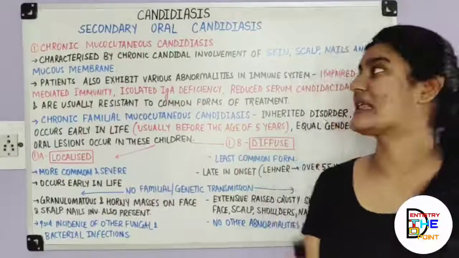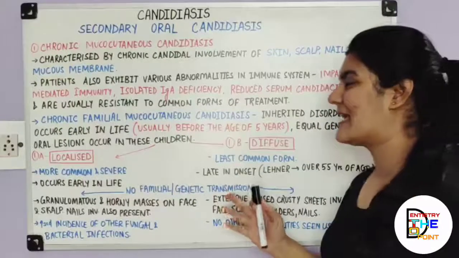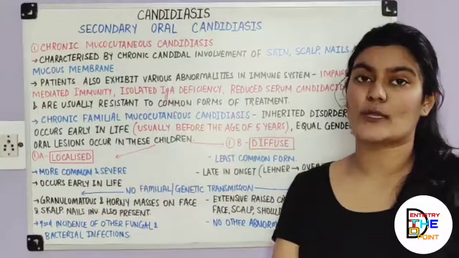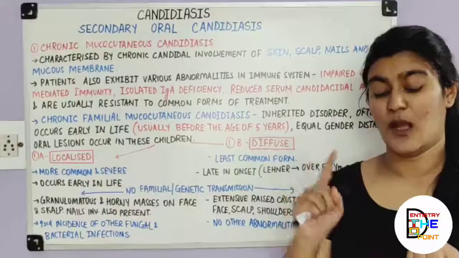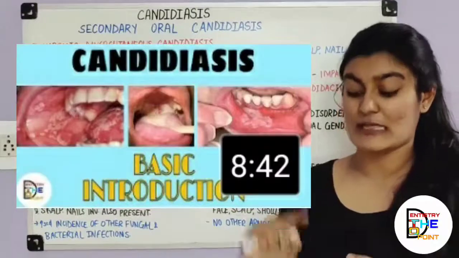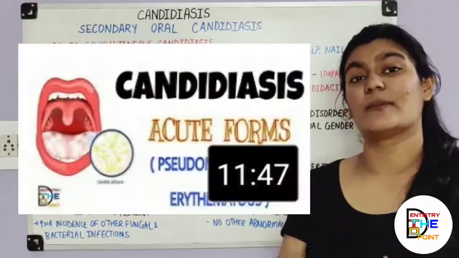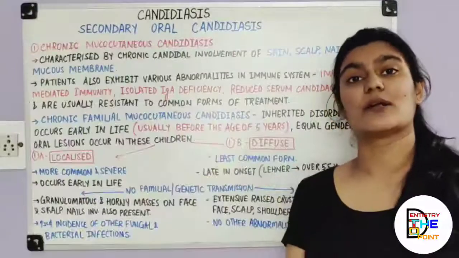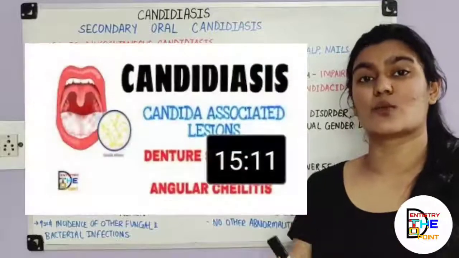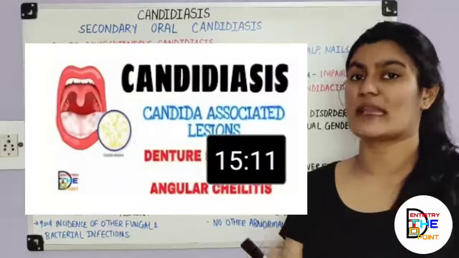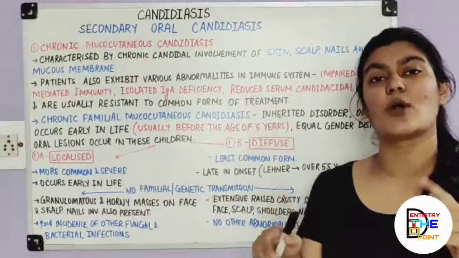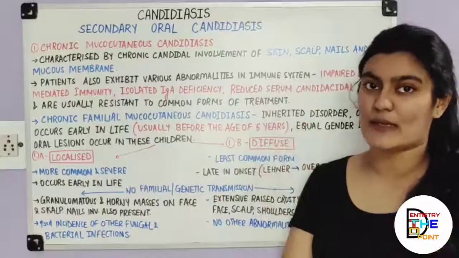So in this video, this is an ending video, a concluding video for candidiasis. Yes, finally it's a concluding video. So far, if you have forgotten, let me remind you that we have made a first video which has the introduction, predisposing factors and classification of candidiasis. Secondly, we have the primary acute forms of candidiasis. In the third video, we have discussed the primary chronic forms, and in the fourth video, the candida associated forms, namely your denture stomatitis and angular cheilitis. So do check those videos out, for which I'll give the link in the description box, and throughout the video I'll continuously pop I buttons here.